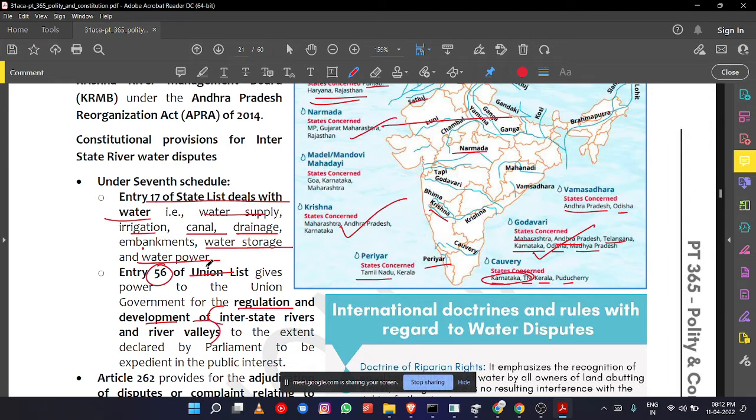So if you can see, only a certain number of small rivers belong to only one state. The rest of the major rivers are between the states. Those are called interstate rivers. For the regulation and development of these interstate rivers, the big rivers, that control is under the Union List.